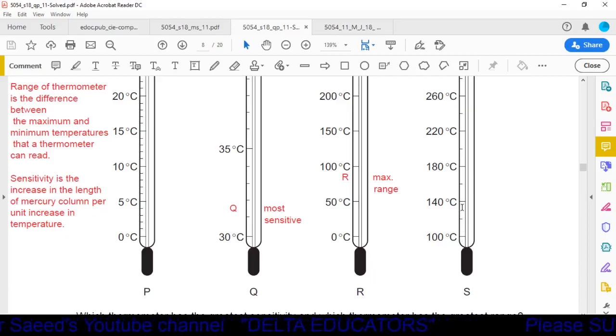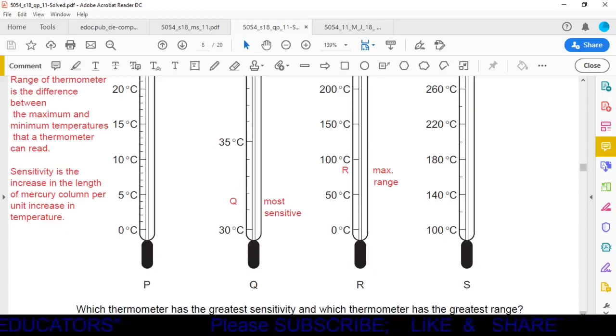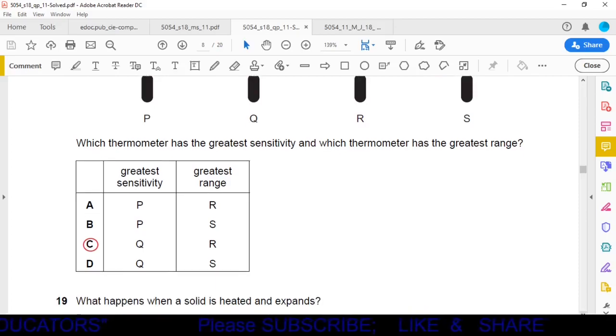So for 5 degree centigrade it will be very small. So we can say the maximum height we got in option Q. So sensitivity is maximum in option Q. Now sensitivity is maximum in Q and range in R. Sensitivity in Q and range in R. So the correct option is option C.